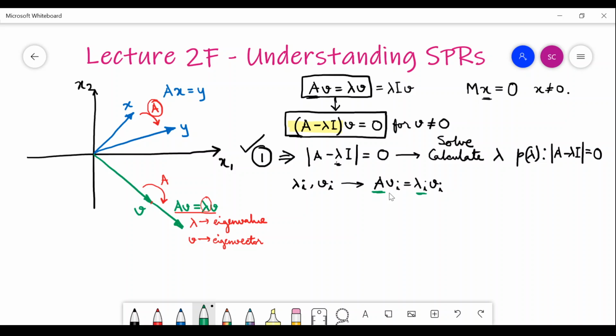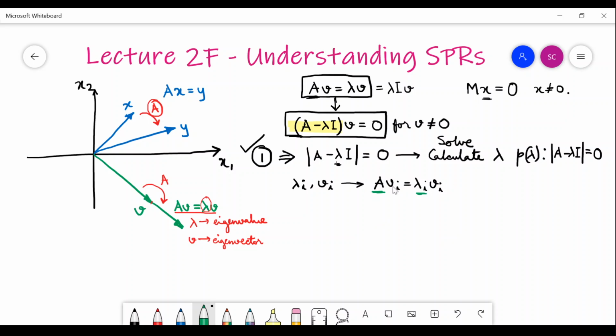What is the way you would go ahead? You will put in your matrix A, you will assume a v i as, suppose, v1, v2, v3, v4, or x1, x2, x3, x4, and you will try to see which x1, x2, x3, x4 fit this equation.